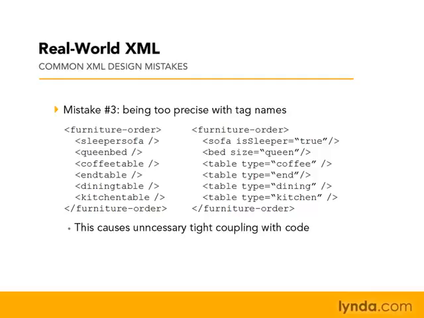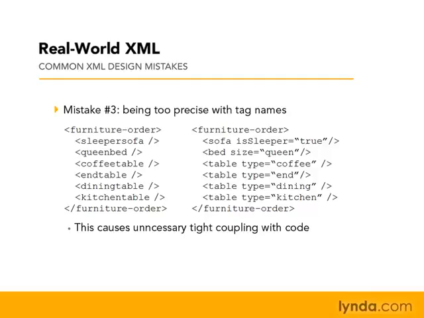order. Well, on the left-hand side, if I add a new table type and I call it something else like nightstand or end table or whatever, I then have to go back and change the processing code because I have to account for the new table name because I've added a new tag. In the example on the right-hand side, that code could be left as is because all I would do is add a new table tag and I would simply describe it in the attribute that I have here for type. So whatever code I had that did things like counted up tables or retrieved all the table tags and added up their prices that were in a different attribute, all of that would remain the same.